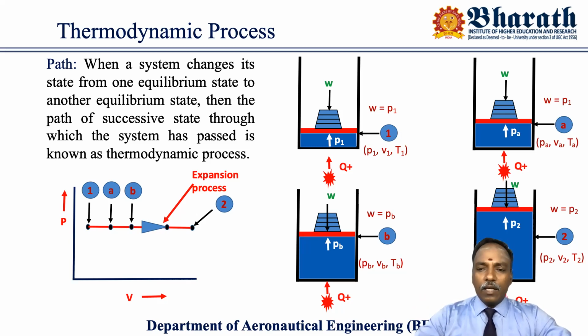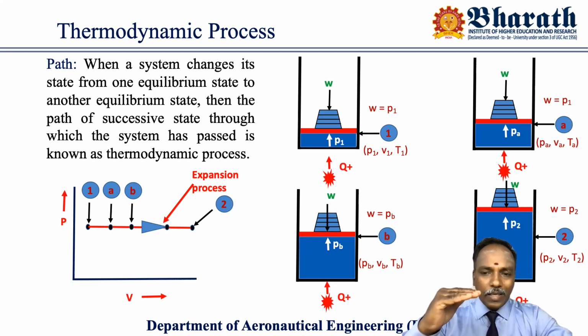Here I have considered a simple example to understand what a process is. Again, I have considered a piston cylinder arrangement. A working substance is available with me.